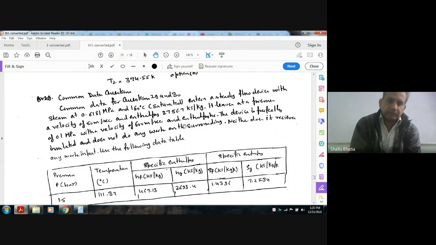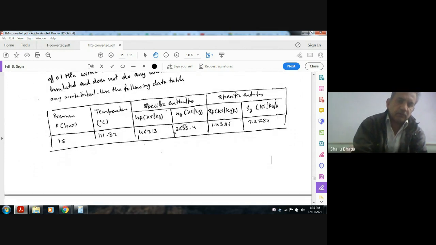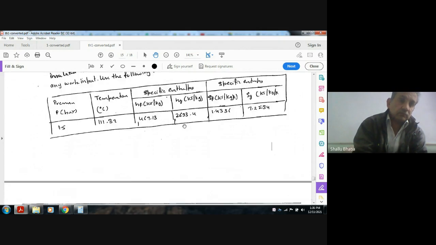It leaves at a pressure of 0.1 MPa with a velocity of 600 meters per second. The device is perfectly insulated and does not do any work on the surroundings, neither does it receive any work input. Use the following table; the properties of steam at 15 bar are given.